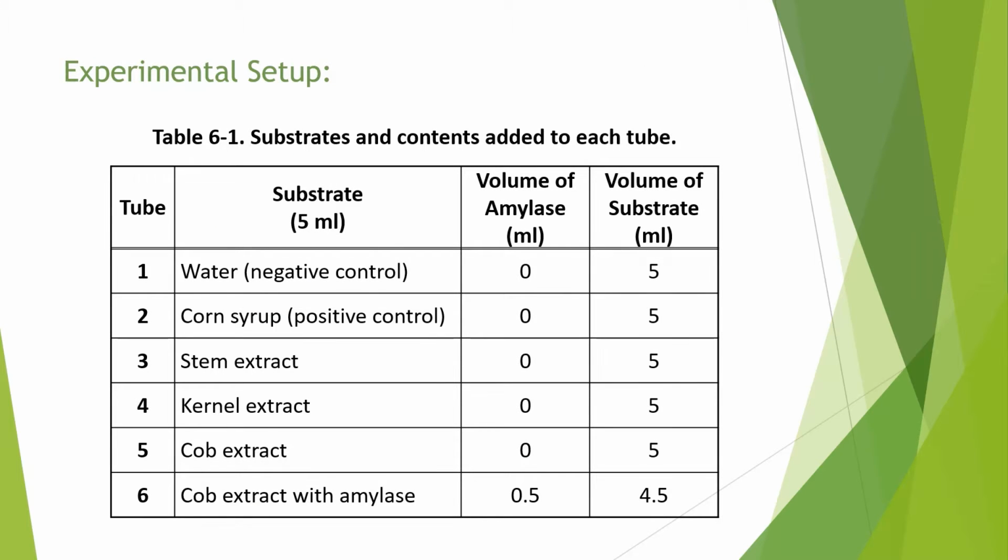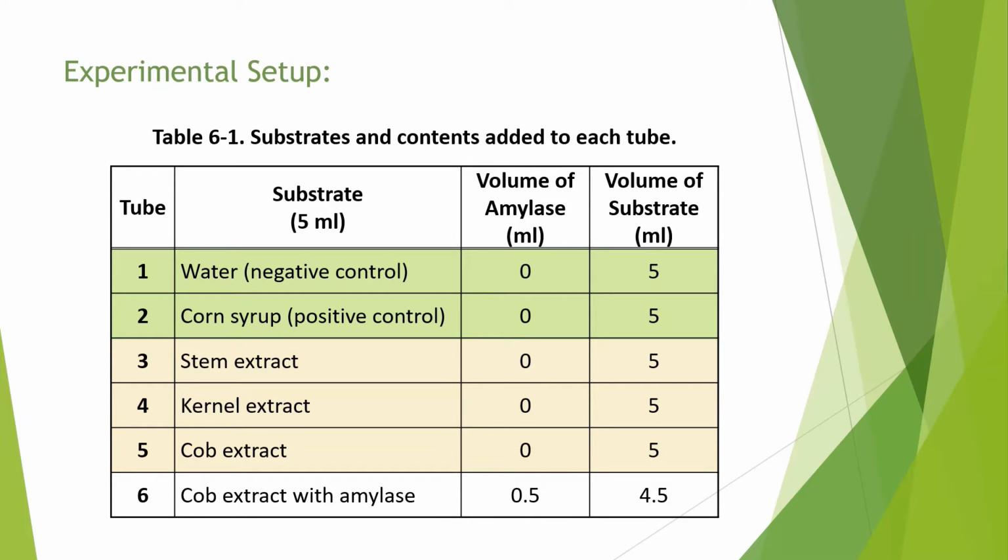Here's the setup for today's experiment. You can see we have 6 tubes, each of them containing a different substrate that's going to be used by the yeast for glucose fermentation. The first 2 are basically controls. You can see we have a water control, which is a negative control, meaning that there should be no glucose in the water and nothing should happen. We also have a positive control made of corn syrup. Corn syrup is highly refined and processed and has a really high concentration of glucose and fructose, so that one should work really well. And then we have our 3 parts of the plant. We have the stem, the kernel, and the cob.